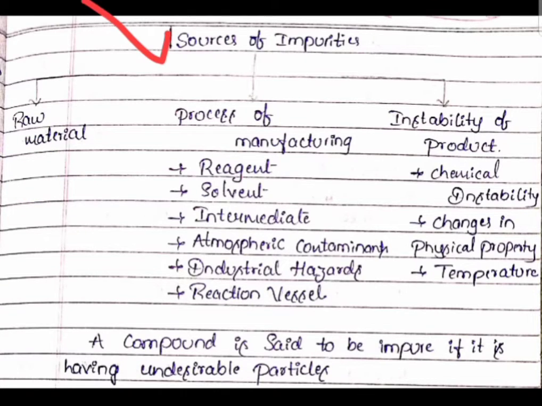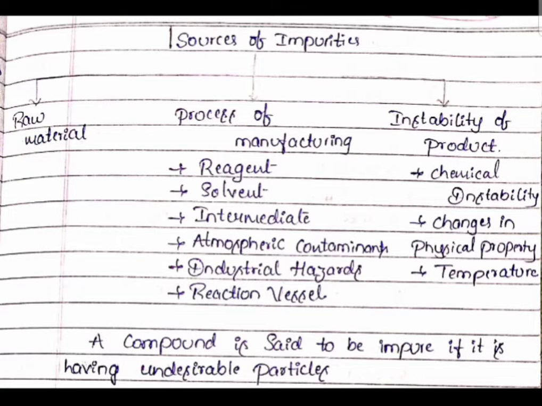So, sources of impurities: raw material, process of manufacturing, instability of the product. These are the three different sources of impurities.